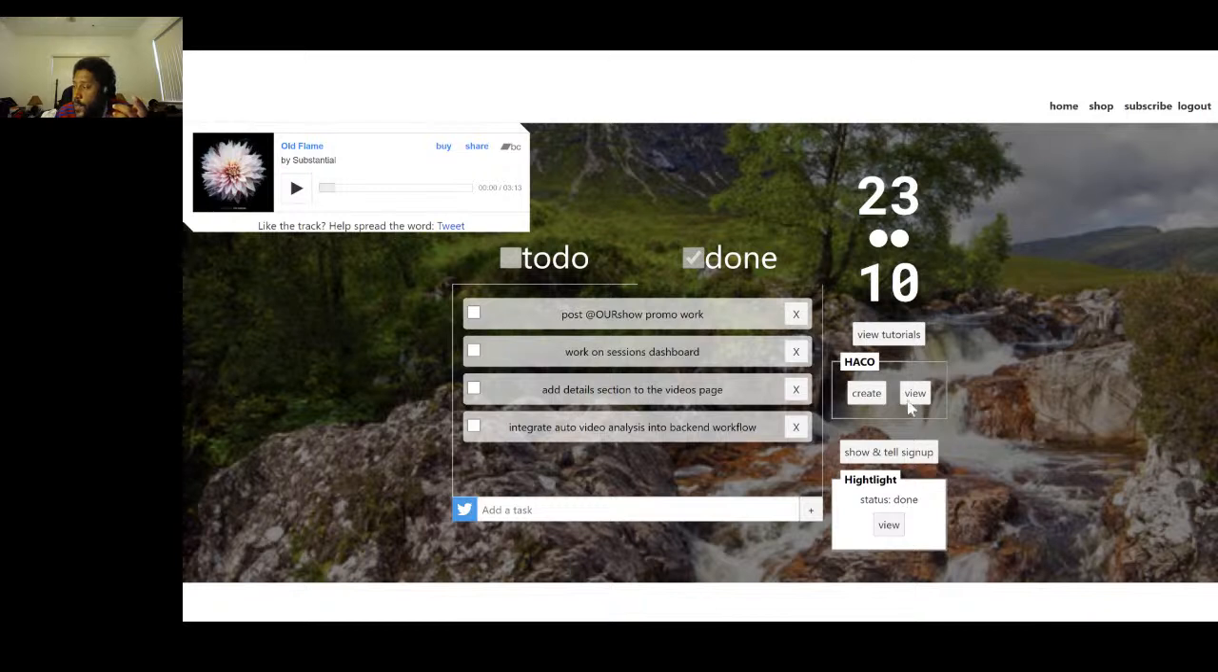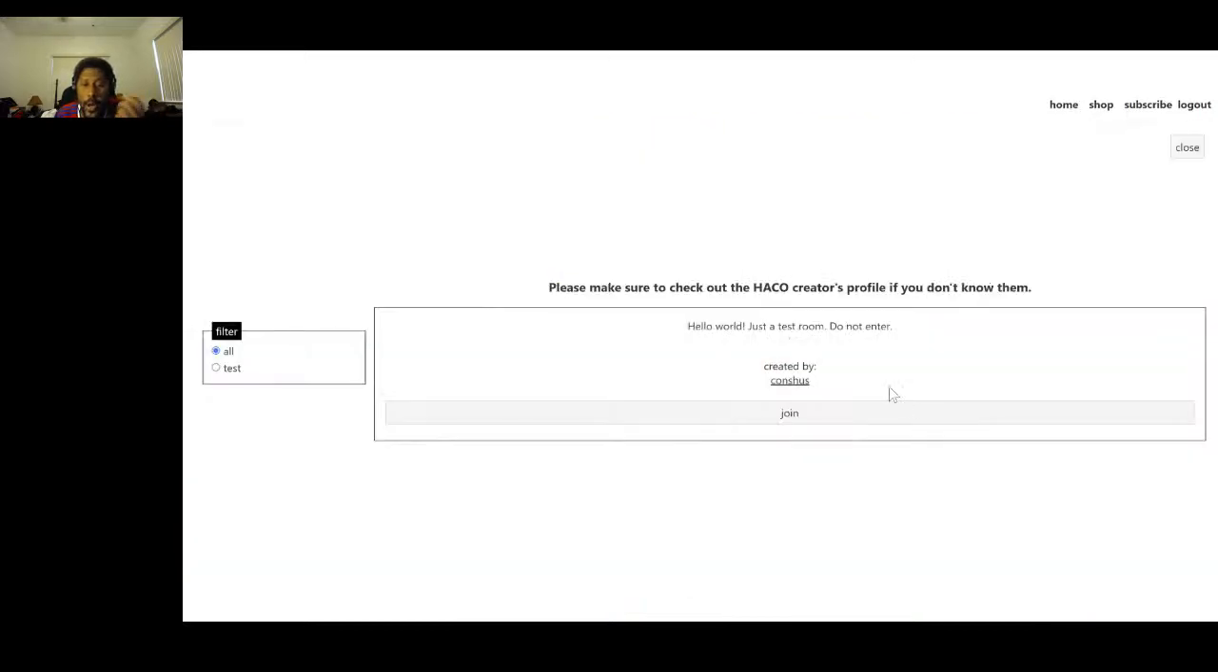Now, if you click view Hako, it shows you all the different Hakos that have been created. You can click the creator's name to open up Twitter or GitHub, depending on what they logged in with, to check out their profile to see whether or not you'd like to try and join the room. I have a filter by keyword list here. So if you're looking for something specific, you can maybe find it in the keywords and then filter everything by that.